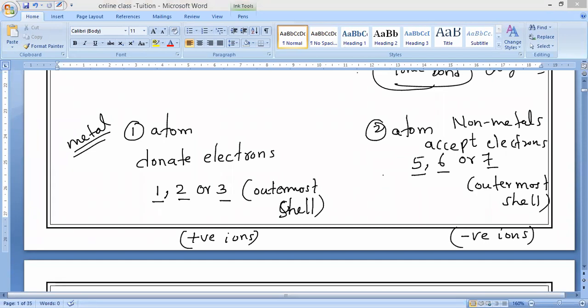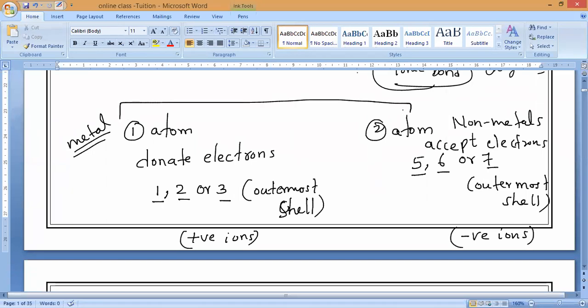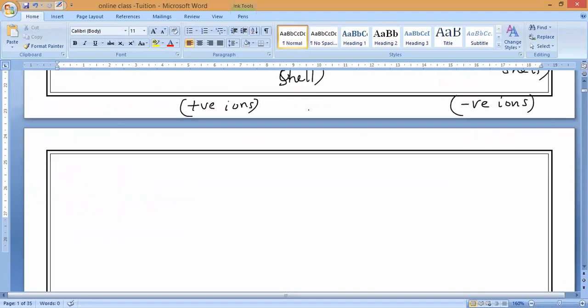So here you can see the transfer of electrons takes place from whom to whom? The transfer of electrons takes place from metal to non-metal. Yes or no, guys? So what kind of bond will form?